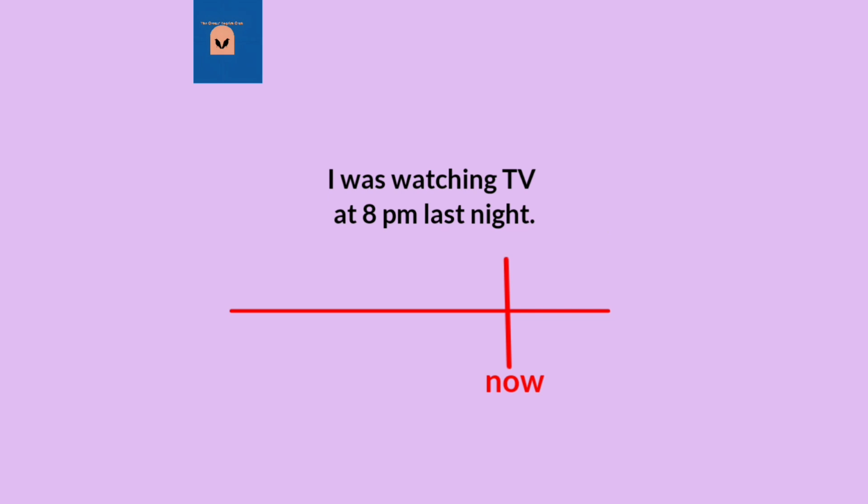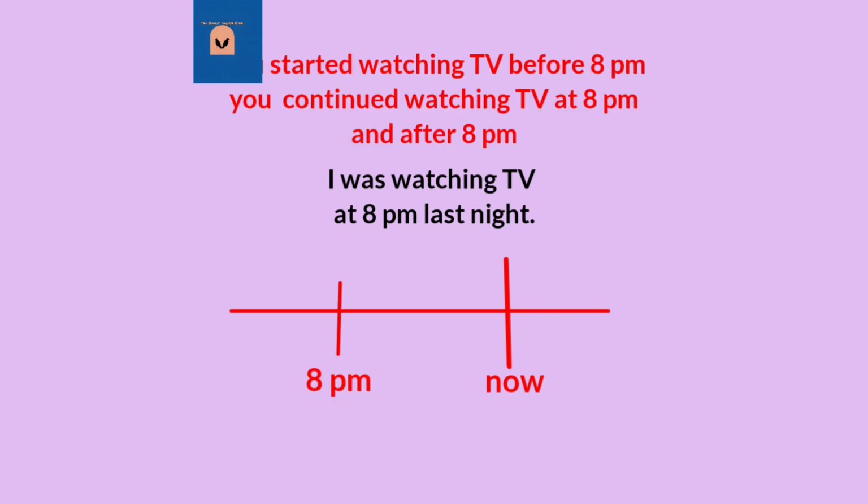But what about the second sentence? So I was watching TV at 8 p.m. last night. Look at my timeline. You started watching TV before 8 p.m. and you continued watching TV at 8 p.m. and after 8 p.m. So it's a long action. So that's why we use past continuous tense.